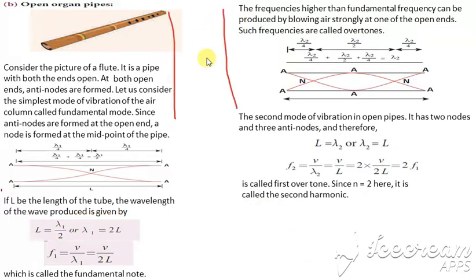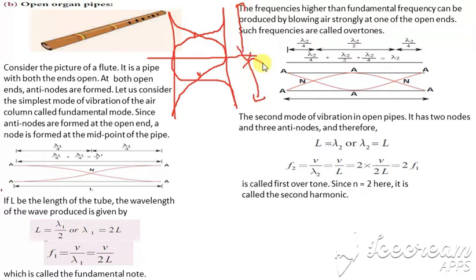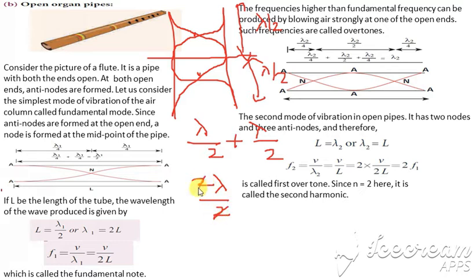Next, we are going to consider two nodes. So consider the two nodes, and open end antinodes are formed. This can be divided into two: this and this. This is one antinode and one antinode, again one antinode and antinode. So it is lambda by 2, and this is again lambda by 2. So this can be written as lambda by 2 plus lambda by 2. If you add this, we get 2 lambda divided by 2, so we get L, which is equal to lambda.